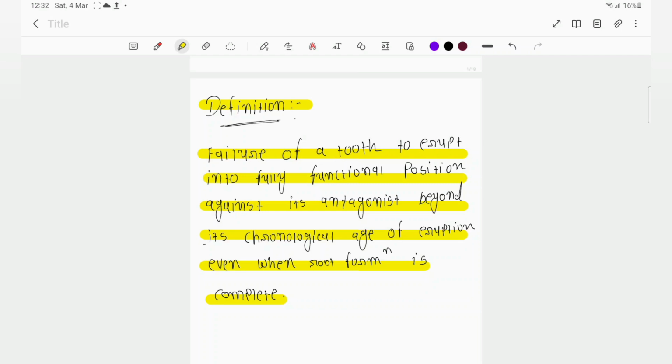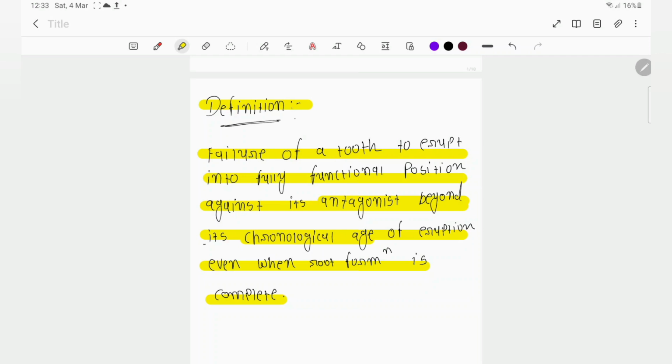Okay, so what is a fully functional position? It is a position in which the tooth will serve you a proper function, rather than interfering against its antagonist. Antagonist means the opposite tooth. Suppose we are talking about the mandibular third molar, then what is the antagonist? The maxillary third molar. Okay, so beyond its chronological age.